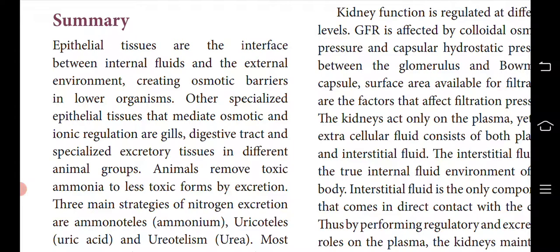The basic unit of the kidney is the nephron, and we saw how it functions, how filtration and reabsorption occur, the process of removal of urine from the body called micturition, and the disorders of the excretory system. All those things we have seen in detail.